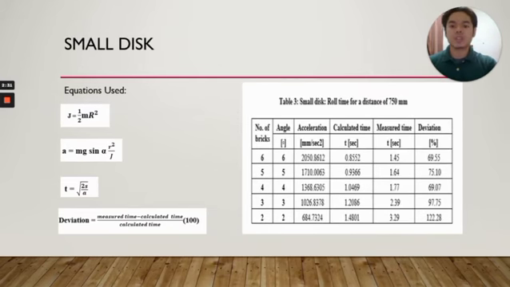So next is the small disk. For this one we also use the same equation, which is J equals 1 over 2 m r squared, which is the mass times the radius of the disk squared. And the acceleration is also the same thing, m g sine alpha r squared over J. It is the same formula that we use for the large disk.